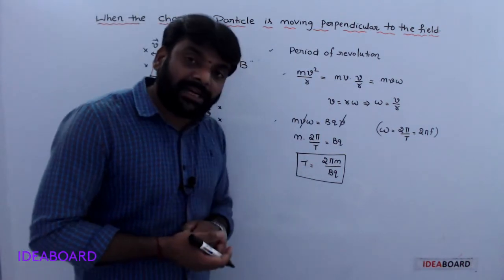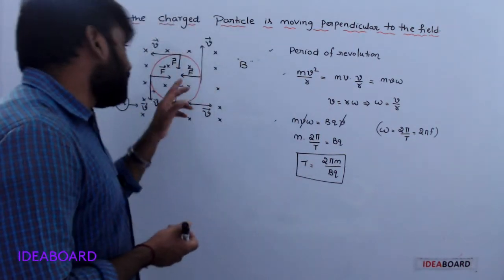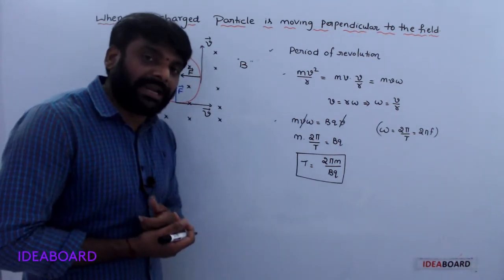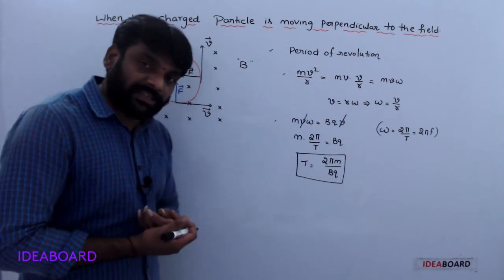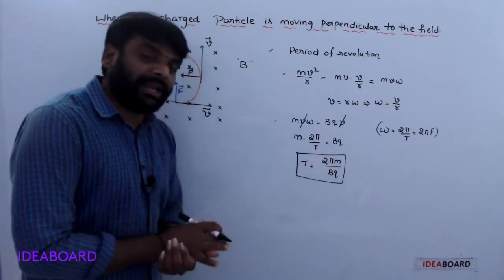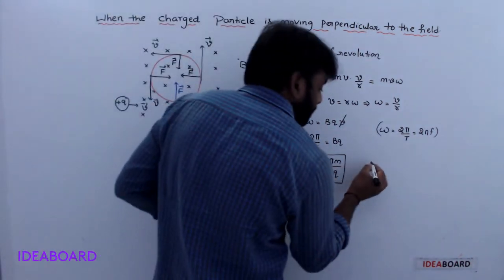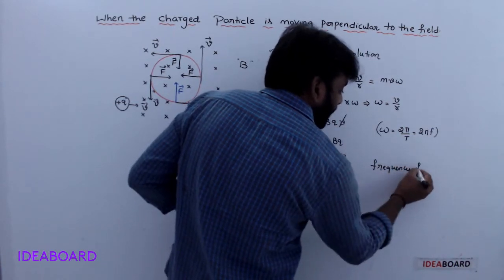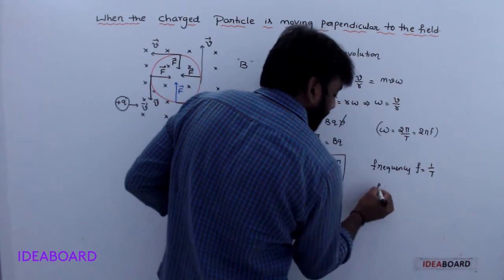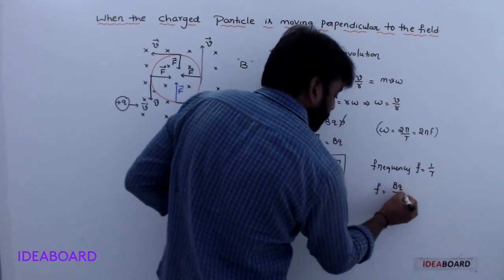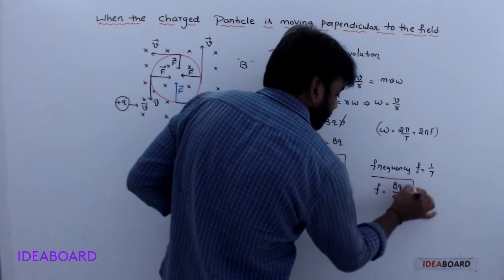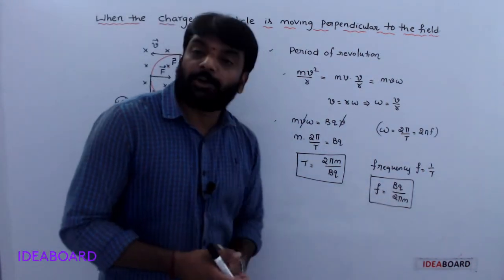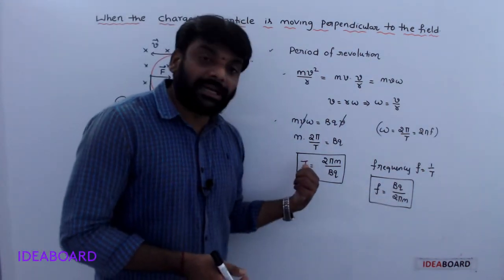See here, this time period is independent of the radius of the circle and of the speed of the particle. So it is 2 pi m by BQ. What about frequency? Frequency f is equal to the reciprocal of the time period. F is equal to BQ by 2 pi m. Understood? Frequency f is equal to BQ by 2 pi m. That is the time period.